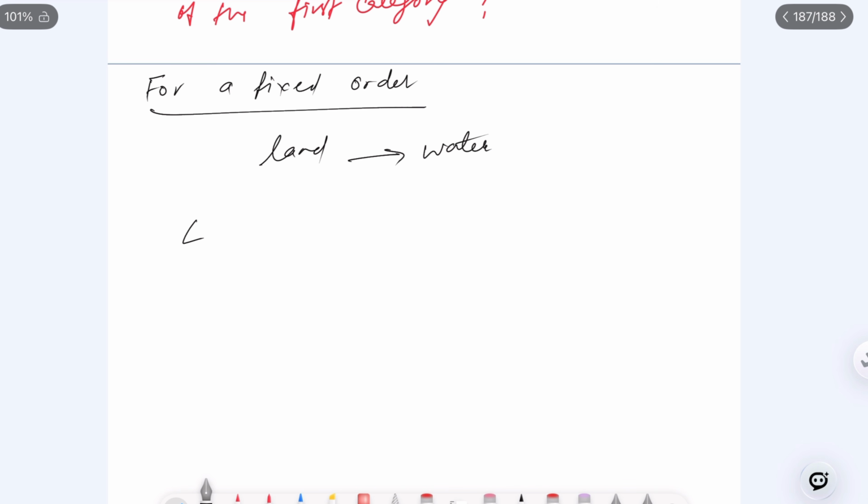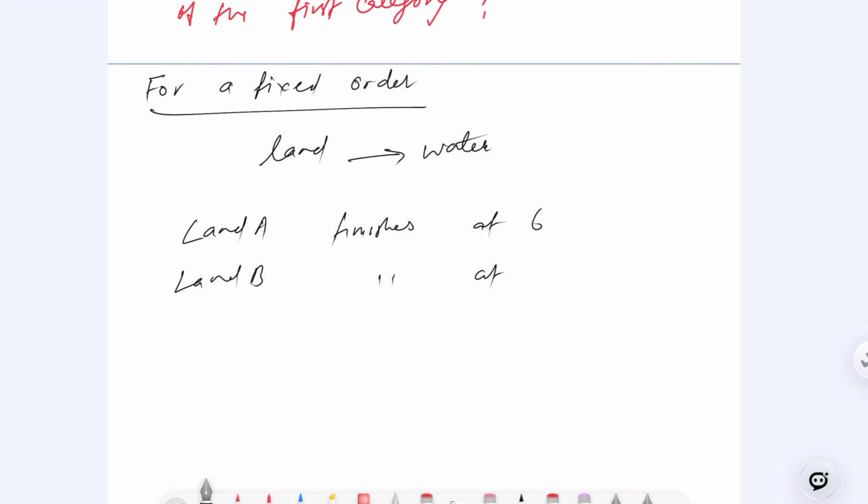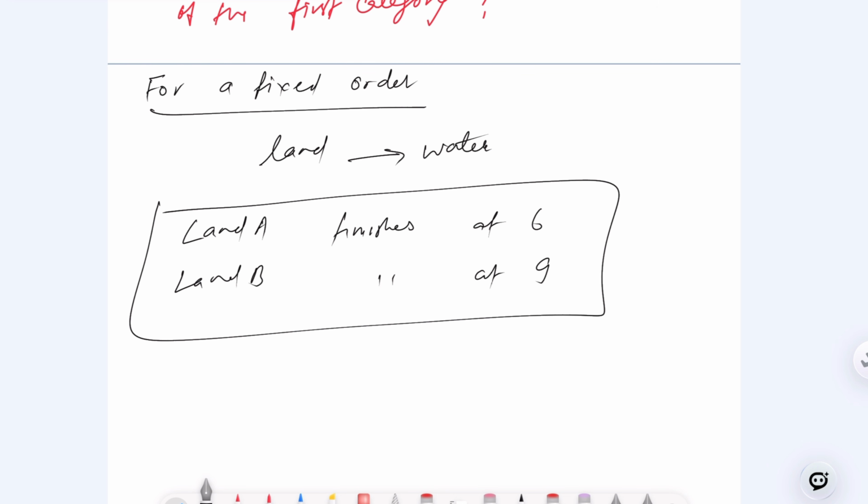So there is land A and it finishes at 6, that we have already seen. Then we have land B, it finishes at 9, right? Land A, land B we are talking about. So two things we have, land A and land B, and each finishes at this time. So for the same water ride, it finishes at 6 and it can never be worse than finishing at 9, correct?